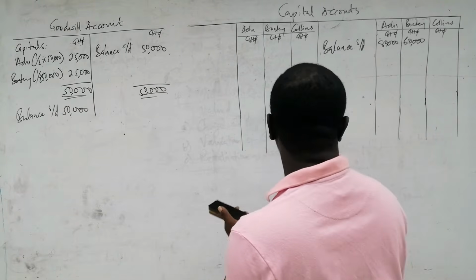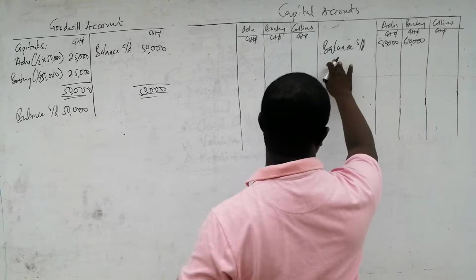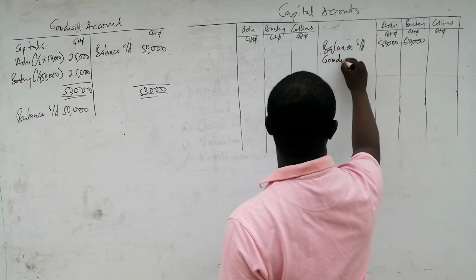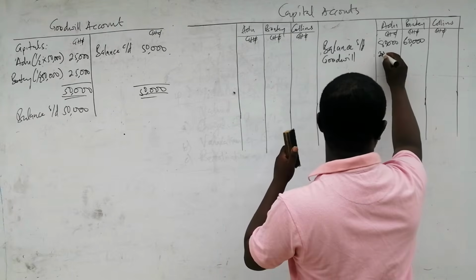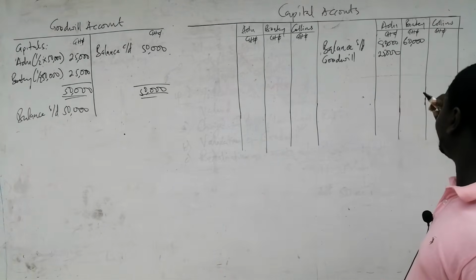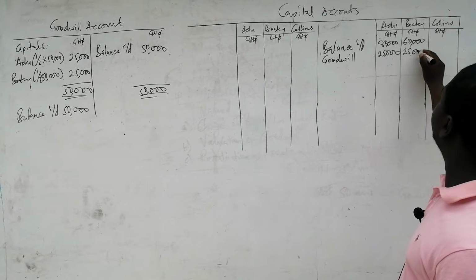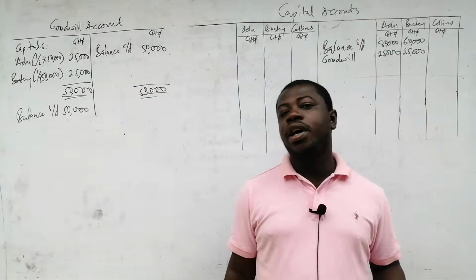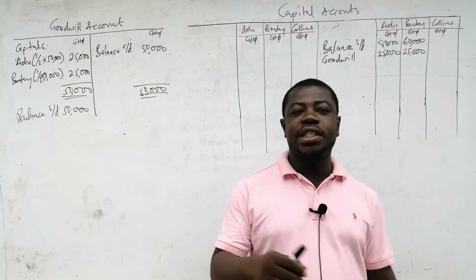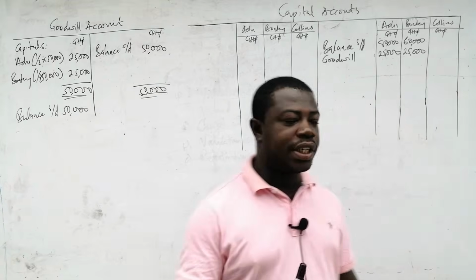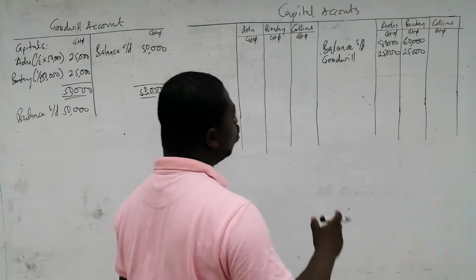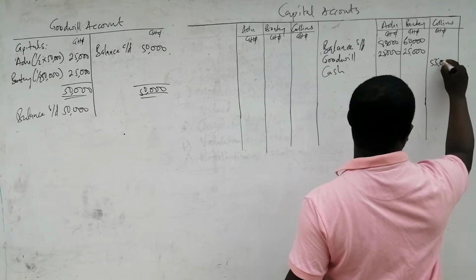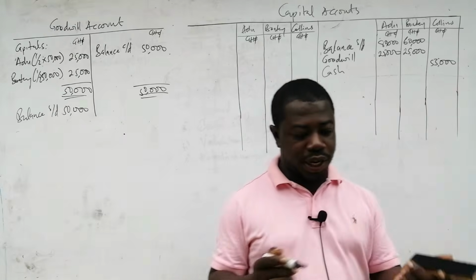So the corresponding entry will be on the credit side of the capital account. And so we will now say goodwill. For Edu will be 25,000, and for Boateng 25,000. And so that is that for the goodwill. And then we look at the new partner that is coming, Collins. Collins is bringing in capital of 55,000 in the form of cash. And so we'll come and say cash for Collins, 55,000. And that will be all for the capital accounts.